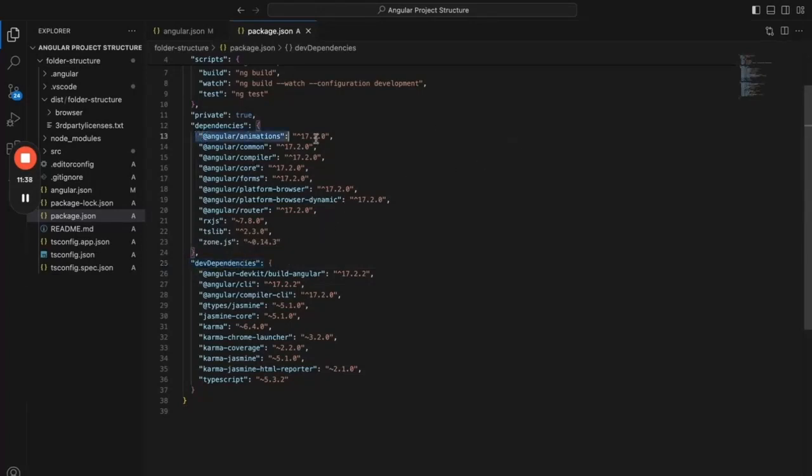In these dependencies, for all the dependent packages for our project, we make an entry, and it will download that specific package into the node modules folder. We'll talk about node modules later. And if you want to add one more new package to use within your project, you need to make an entry here, or you can run npm install --save and the package name, so that it will automatically make the entry into this package.json file.